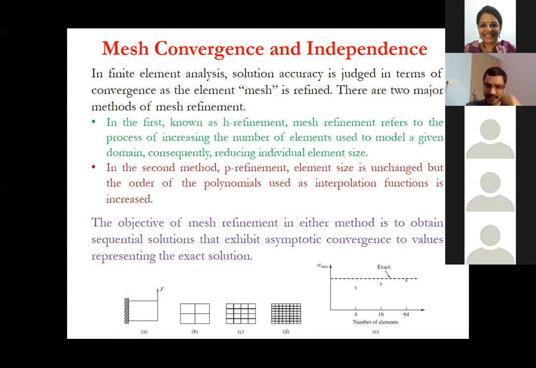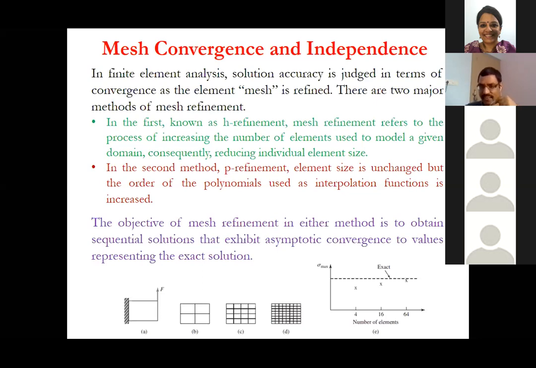Now the point is whether we go with 64 or we go with 128. Remember that if there are more elements, it will take more computational resources. So it's a trade-off. We have to see how many elements we want to divide it into and what the solve time is. So that's where your mesh convergence and independence study comes in. Mesh convergence tells us that if we divide it into more elements and the results are not varying significantly, it means your results are independent of the mesh. Whereas here it is not independent of the number of elements.